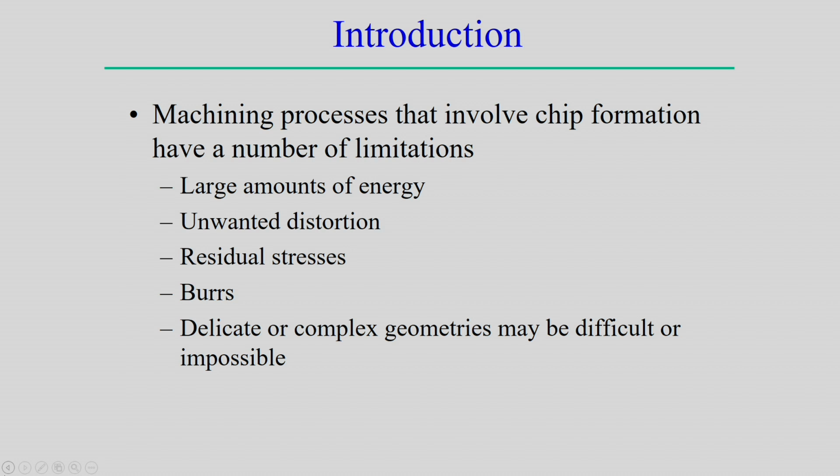Unwanted distortion may come from the high strain rate and high temperature. Some recrystallization also happens on the surface, along with generation of residual stress and formation of burrs. Conventional machining is also limited in creating delicate, complex geometries, and machining very fragile or brittle material is really very difficult. So, in that sense non-conventional machining is advantageous.